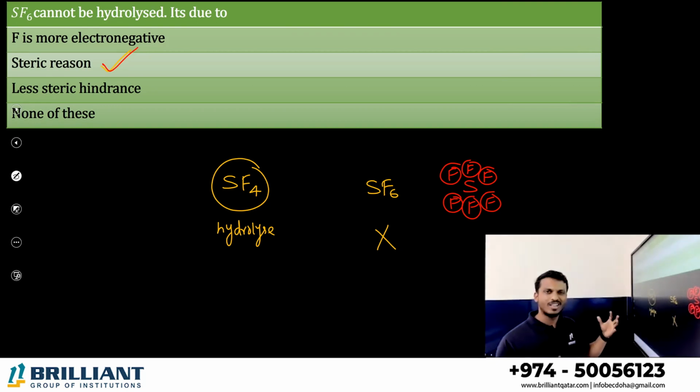But in SF4, there is not that much protection. So be careful, all of you: in SF6, the sulfur is protected by 6 fluorines, so it cannot undergo hydrolysis. The reason is called steric reason. Okay, steric reason.